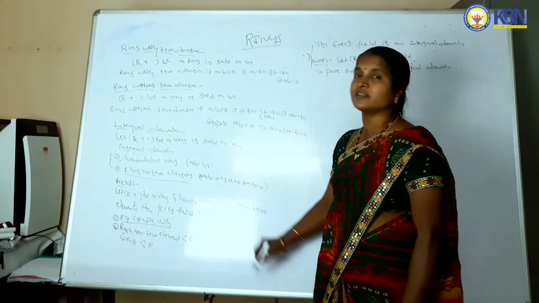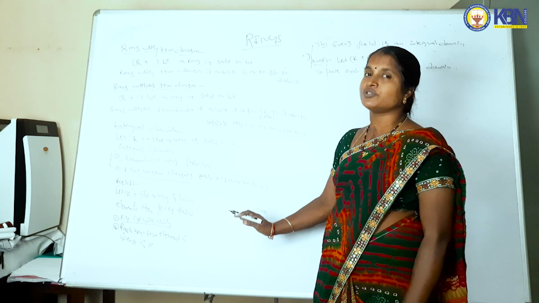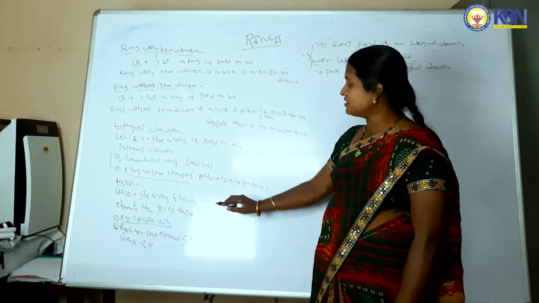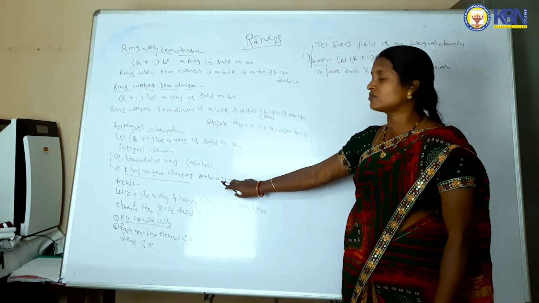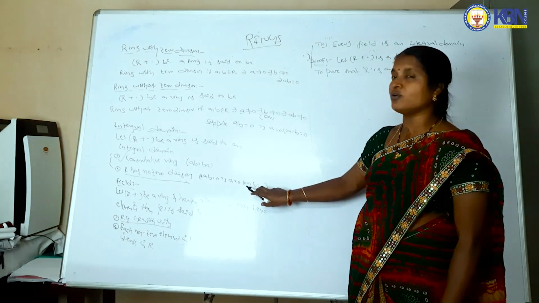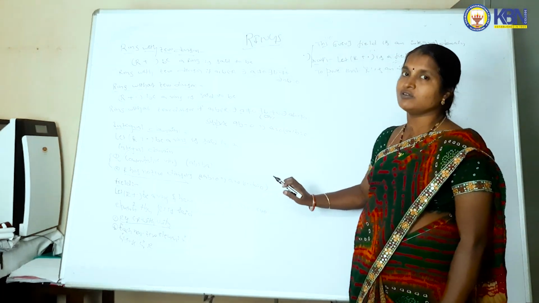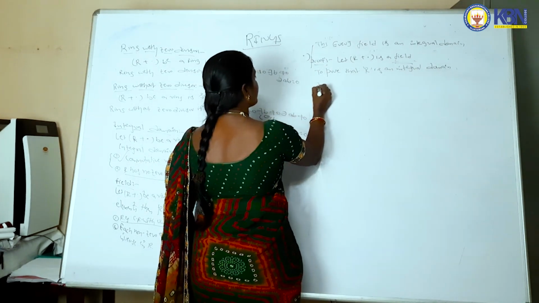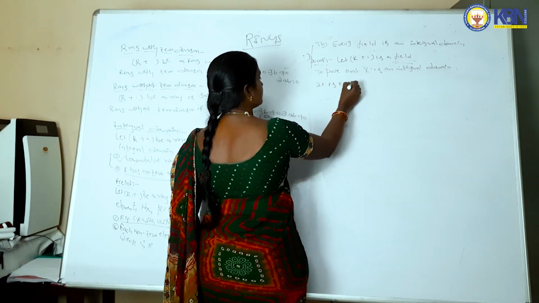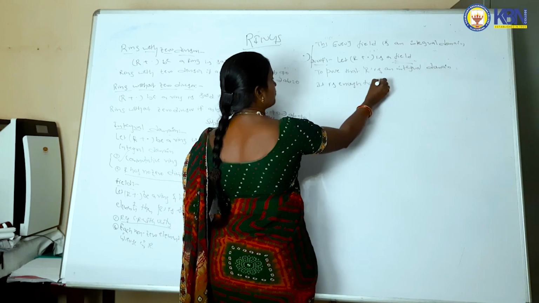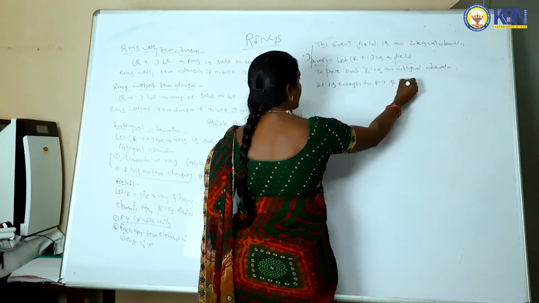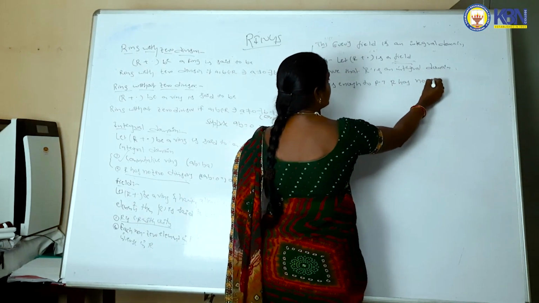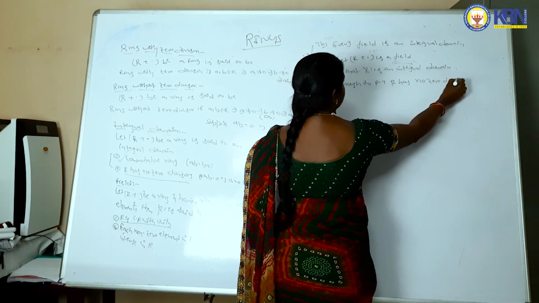What condition do you have to prove? R has no zero divisors. That means you can prove that if AB is equal to 0, then A is equal to 0 or B is equal to 0. Okay, so to prove that R is an integral domain, it is enough to prove that R has no zero divisors.